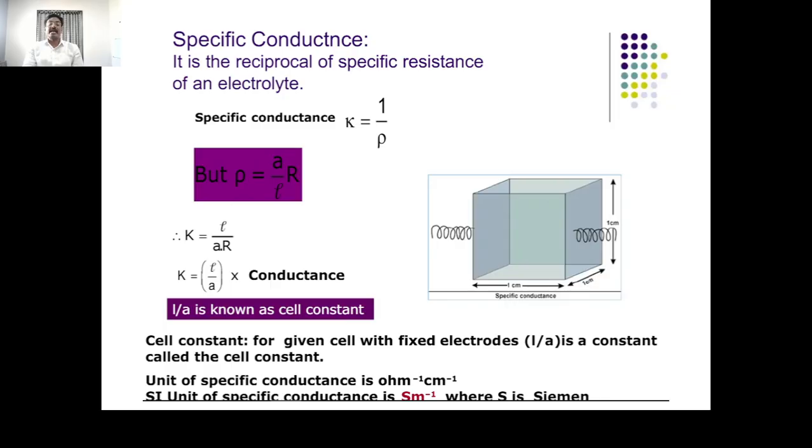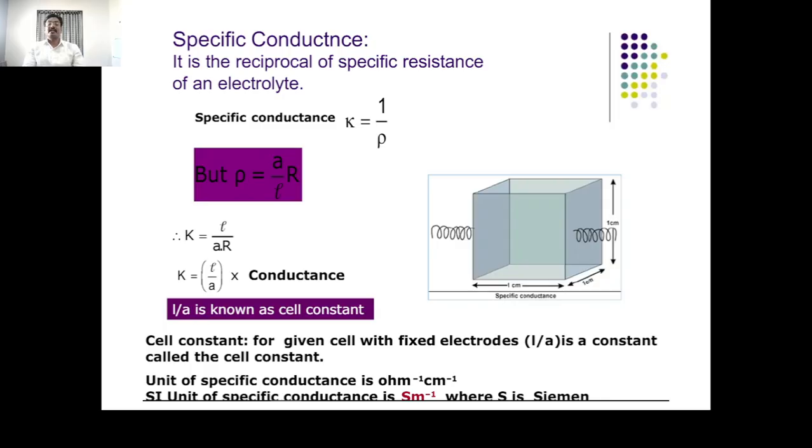And we know that L upon A is known as the cell constant. L and A of any given cell with fixed electrodes are constant, and therefore it is called the cell constant. Length and area of cross section for a particular electrode are the same, or fixed, and it is called the cell constant.